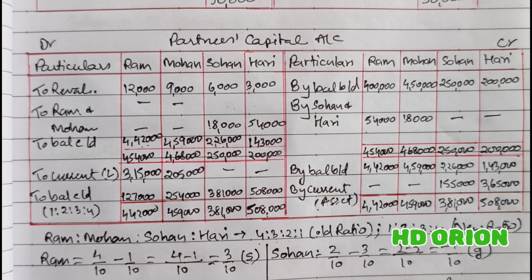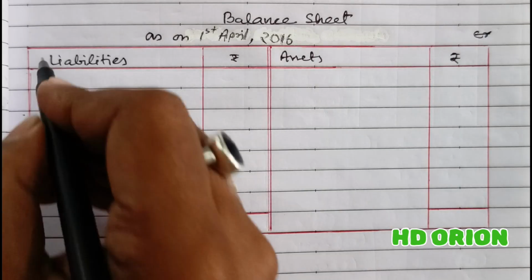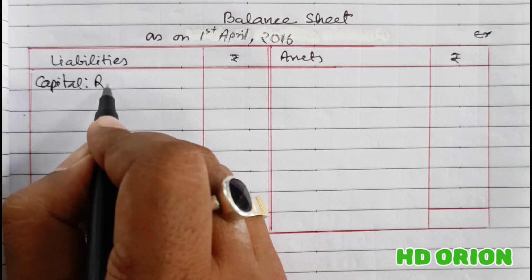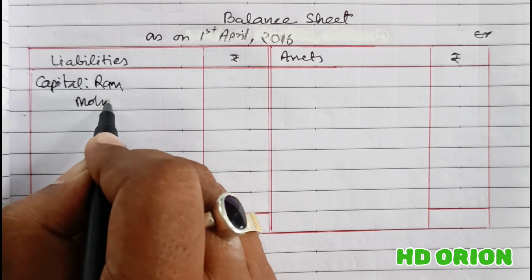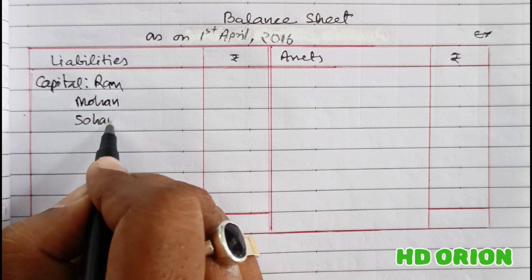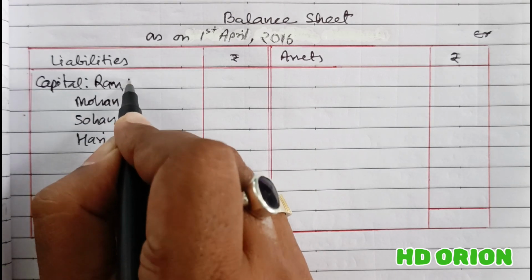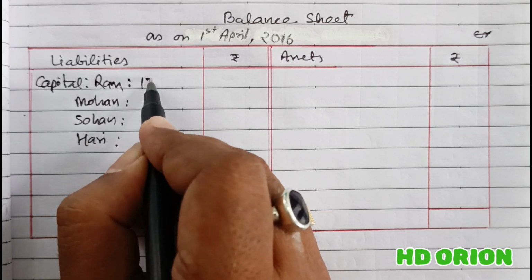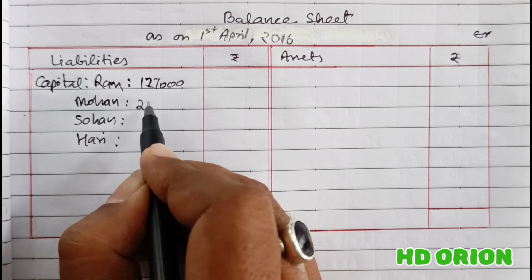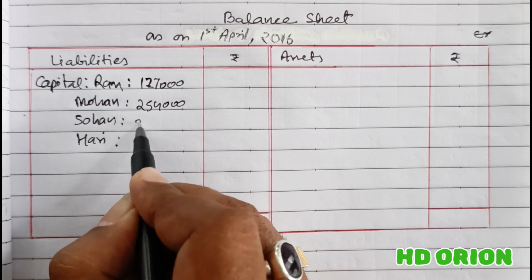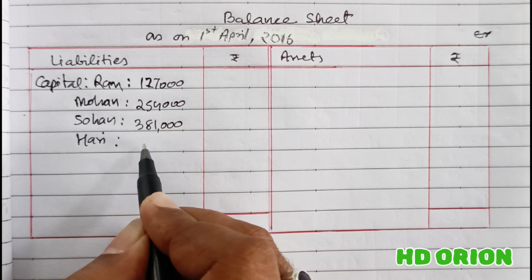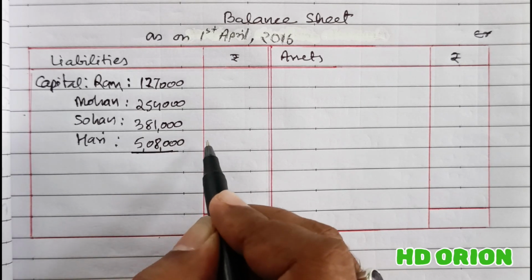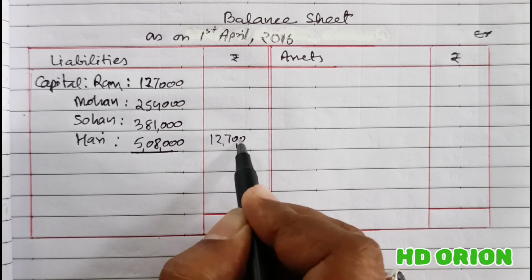Fine. So let us go. So balance sheet, first we will write capital accounts, capitals of all the partners, that is Ram, Mohan, Sohan and Hari. The closing capital balances, which is 1,27,000, then 2,54,000, then 3,81,000. Now these are in profit sharing ratio as per the agreement among the partners given in the question. Grand total of which is rupees 12,70,000.